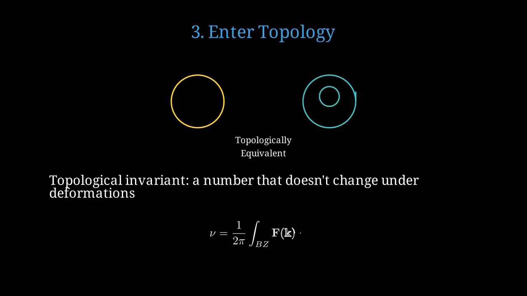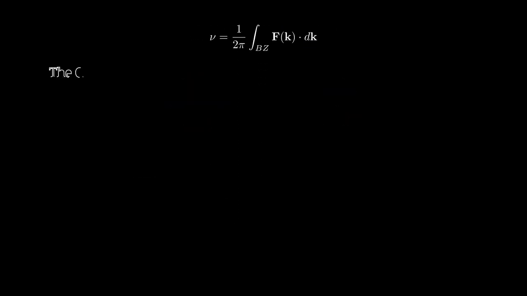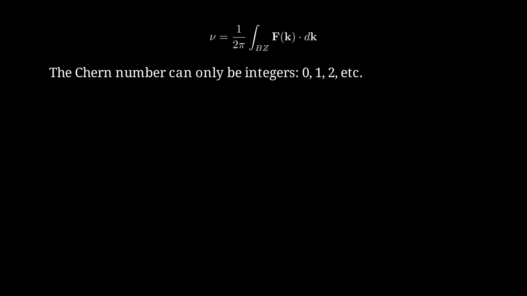For topological insulators, the Chern number nu is calculated by integrating a quantity called the Berry curvature over the Brillouin zone. The Chern number must be an integer, like 0, 1, or 2. It cannot be 0.5 or 1.7. This quantization is crucial.